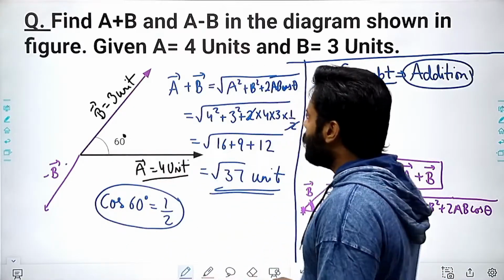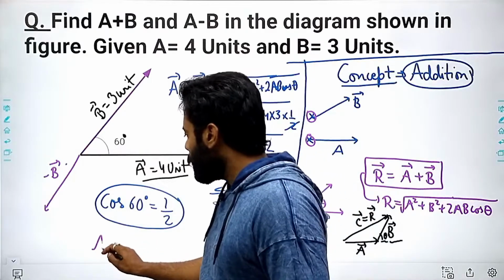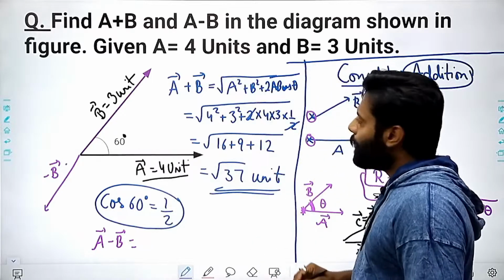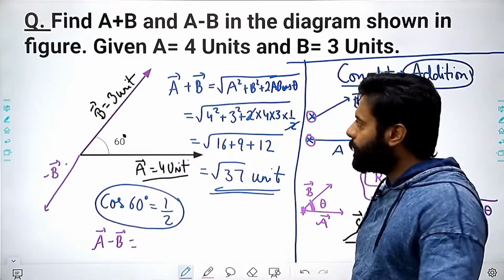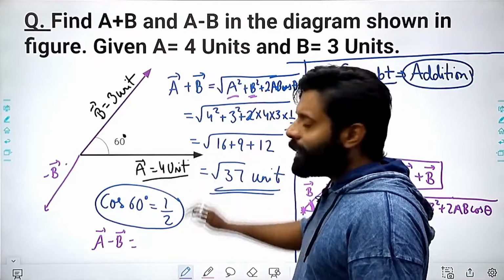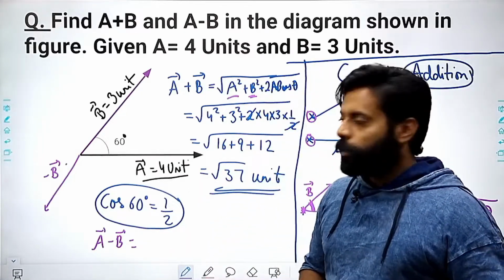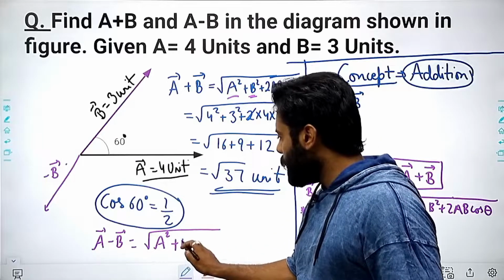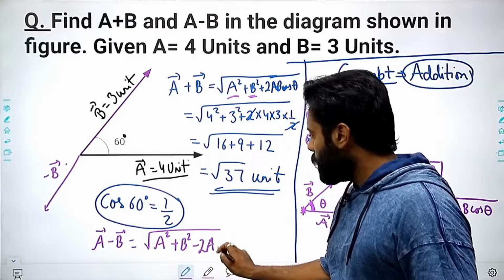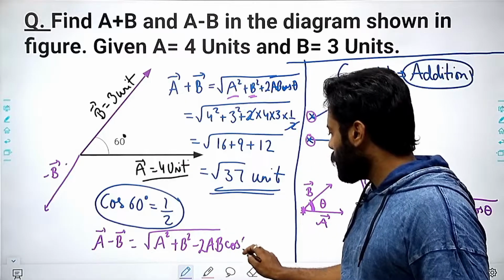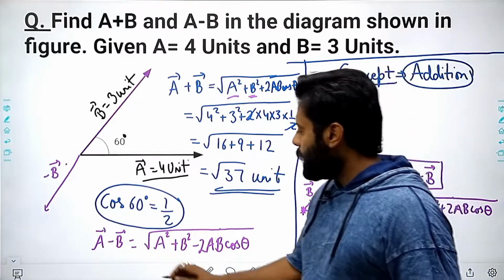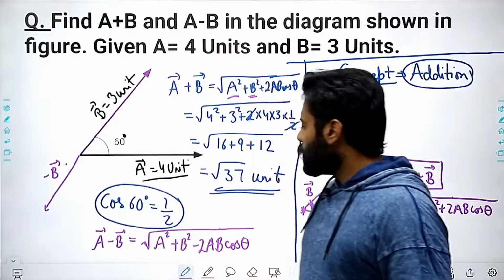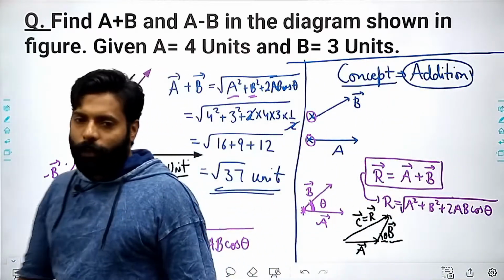So the only thing that will change in A minus B will be my minus sign, okay? Because in squaring A and B, even if that is negative, it won't impact, right? So I can easily write down that the formula for A minus B will be A square plus B square minus 2AB cos theta, right? So this is my formula, and using this formula you can easily find out.